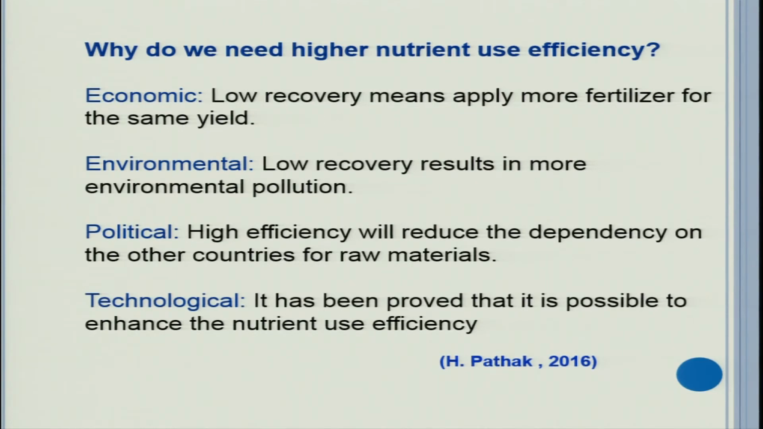Now why do we need higher nutrient use efficiency? We have just seen that it is low. Then why do we want to increase it? What is the objective of increasing nutrient use efficiency? There are certain reasons or compulsions. Number one is economics. Low recovery means applying more fertilizer for the same yield. So to get the same yield of 30 kg rice, you need to apply now 2 kilograms of nitrogen instead of 1 kilogram. That is the meaning. To get the same level of yield, you need to make more investment in fertilizer. That is very important. That is why the net profit will decline.